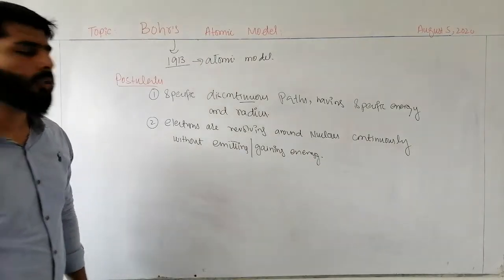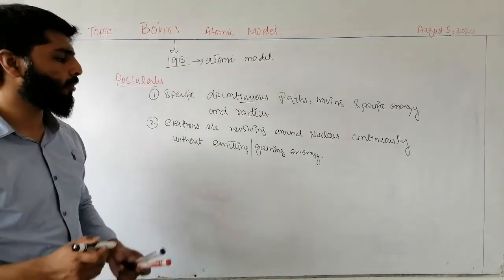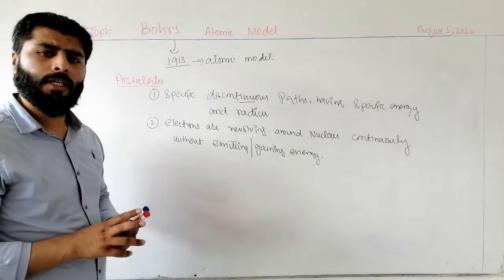Electrons are revolving around the nucleus continuously in a specific path without losing or gaining energy.